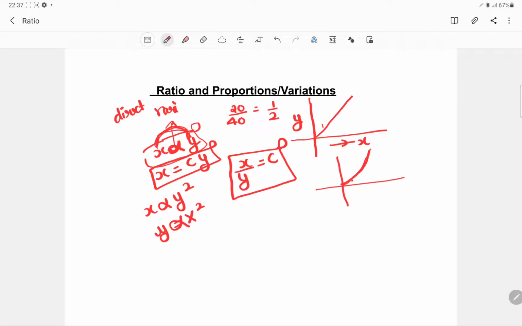So when x is 1, y is something like, say, 1. When x is 2, y is something like 4. So this is also a direct variation, that is, as x increases, y also increases, but it increases in a square manner. Okay, so this is what the variation is all about.